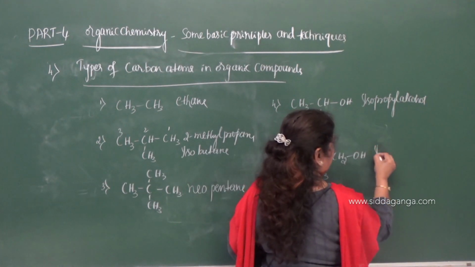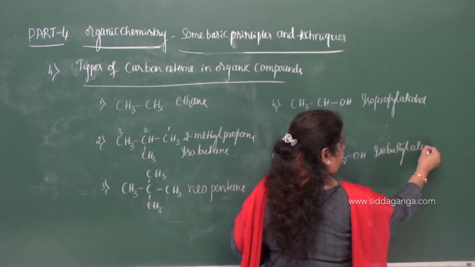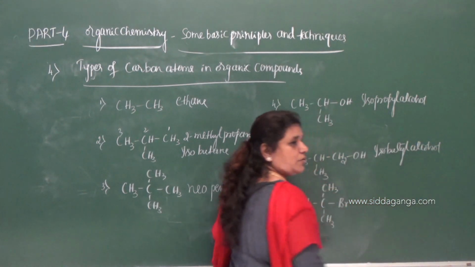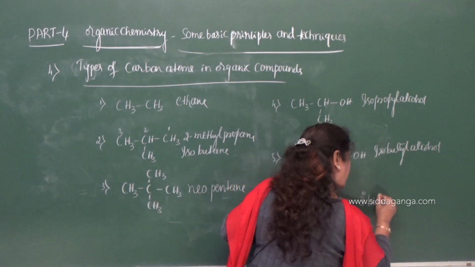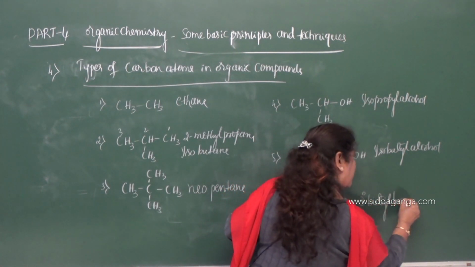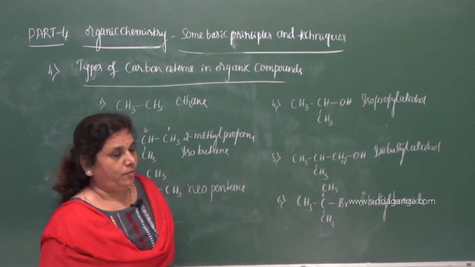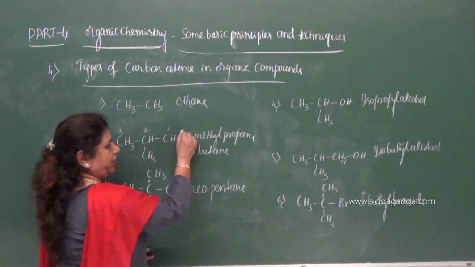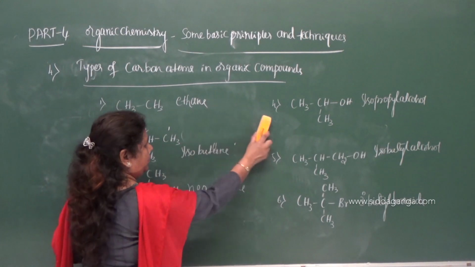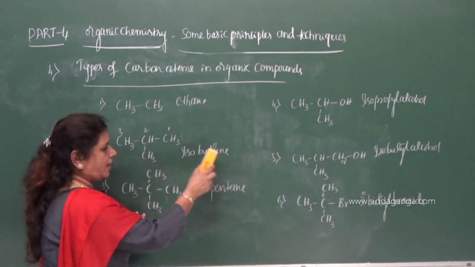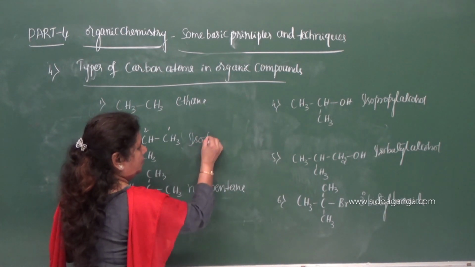This is isobutyl alcohol. And this is tertiary butyl bromide. And these are the IUPAC names. If you don't know about the IUPAC name, just take it as a common name only, isobutane.